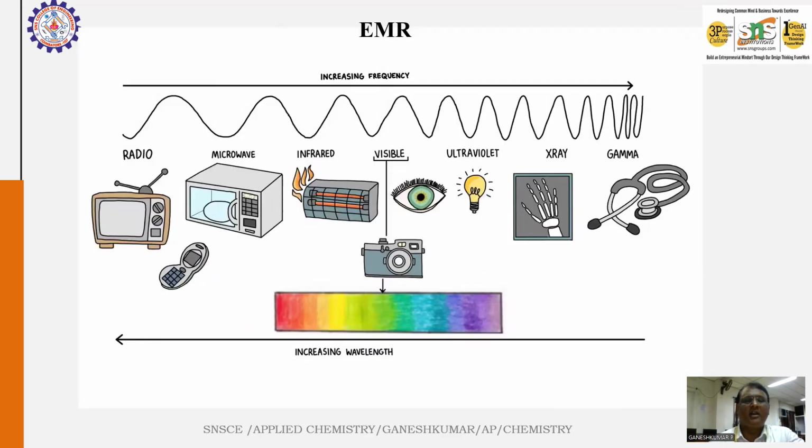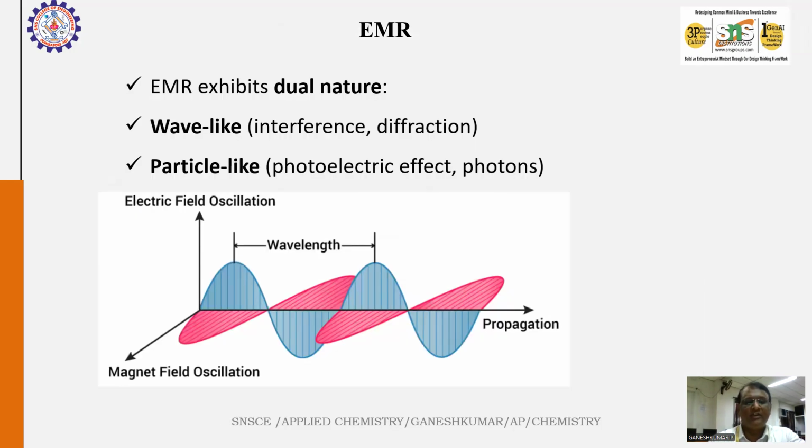What are the examples of electromagnetic radiation? We can see that from the left side to the right side, there is an increase in frequency. Here we are showing the wavelength. A wave has a crest that moves upward and a trough that goes downward. The distance between two crests or two troughs is called the wavelength, which we call lambda.